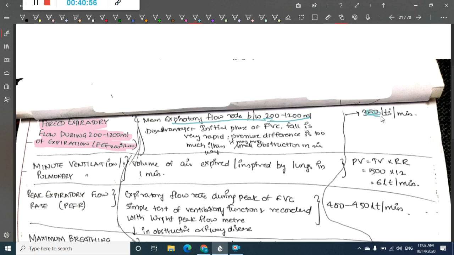There are some disadvantages for this. What are the disadvantages for forced expiratory flow between 200 to 1200?